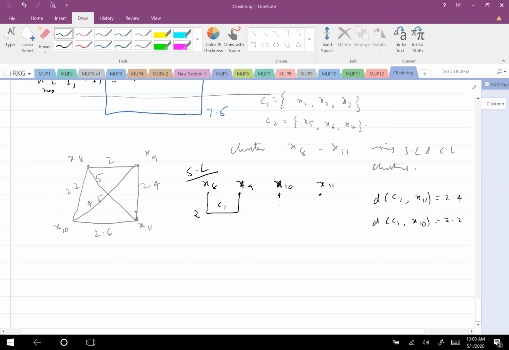Okay, so X10 gets clustered. With this, in fact, I have to find the distance between X10 and X11 also. And that is 2.6. So I will cluster this with 2.2. I need not, I think, write this much.